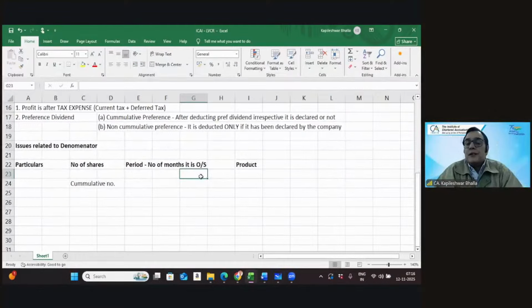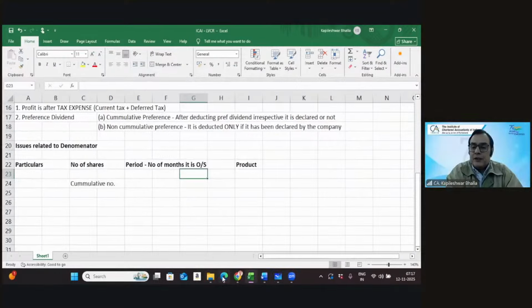I think that's on the very basic level, just connecting a few dots before we start with some very basic questions on this agenda. That was a quick input in terms of numerator and denominator. There is more coming in, especially as far as the denominator is concerned.